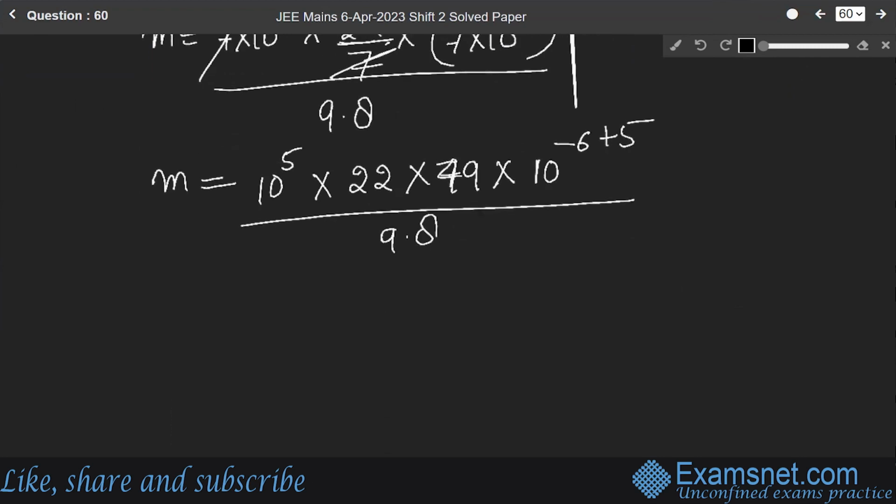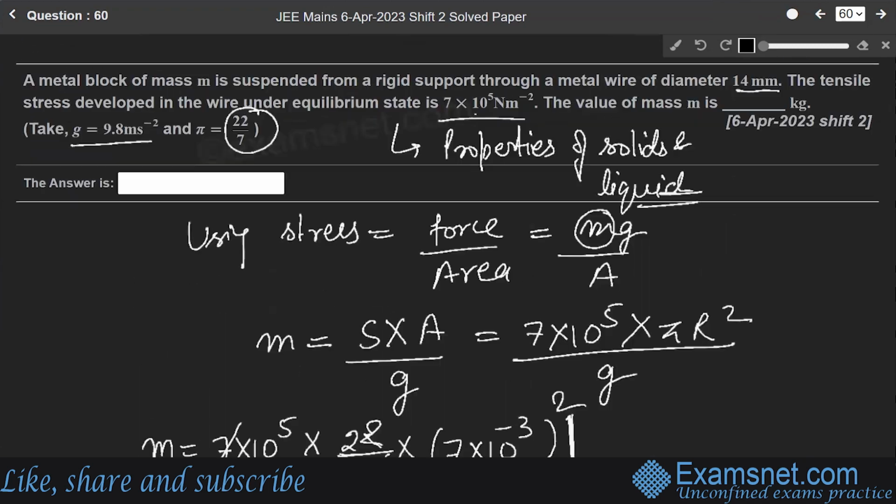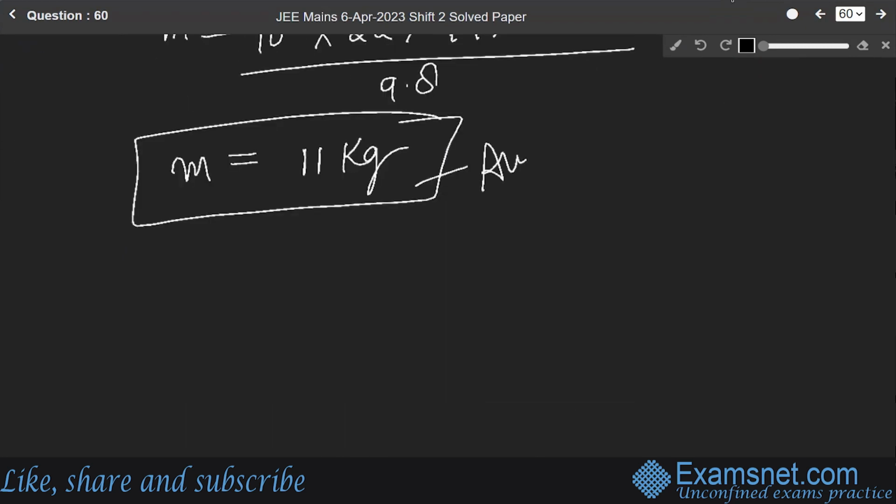Solving this, we get 11 kg. So m equals 11 kg. Got it? This is our final answer.